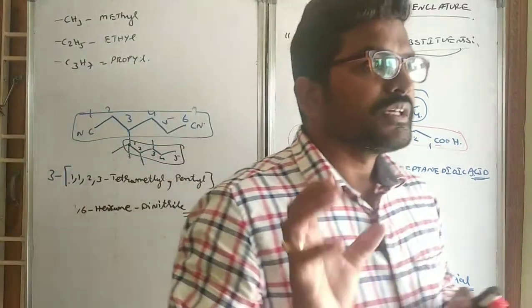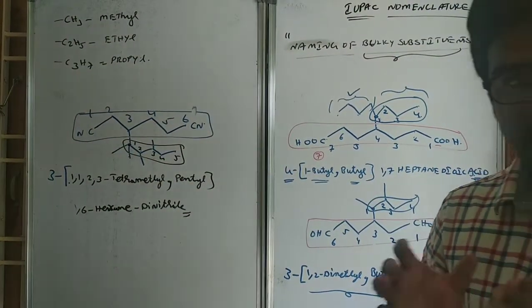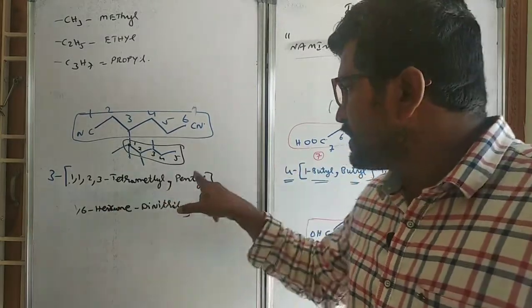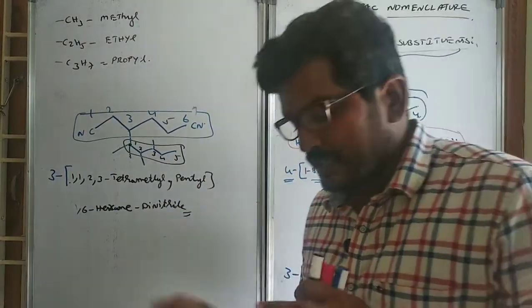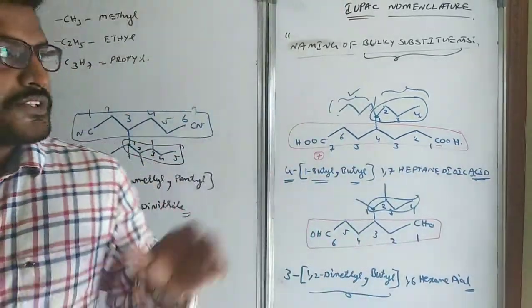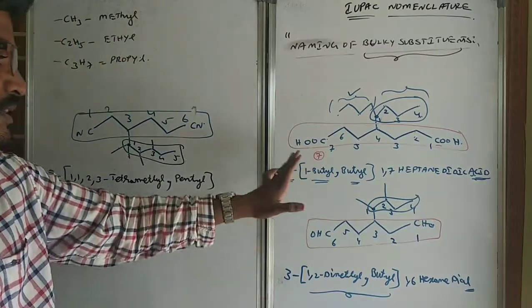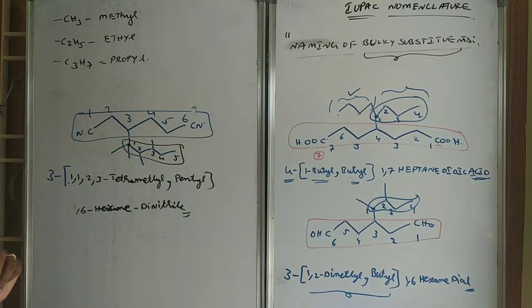So always substituents will be numbered as separate compounds, and we will write them in square brackets when you are writing the name of the compound. Like this we can write the bulky substituents naming. So be careful with this bulky substituents naming also.